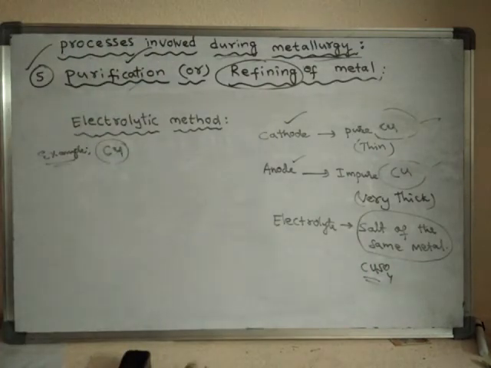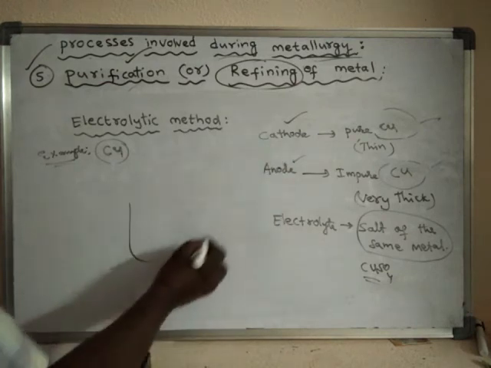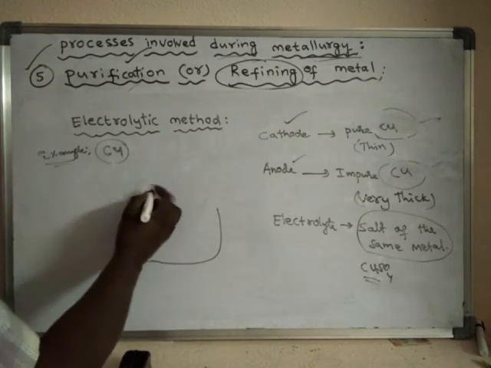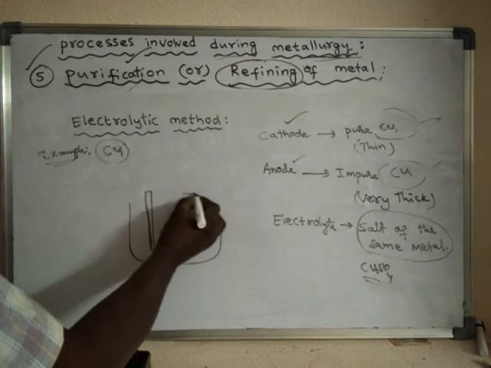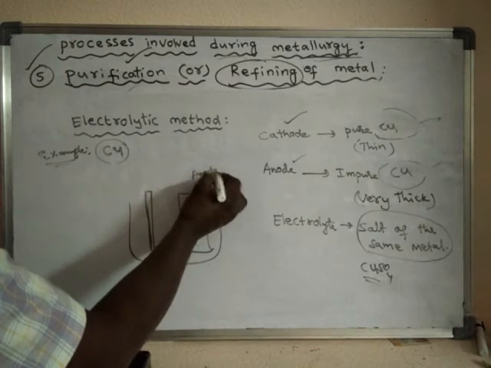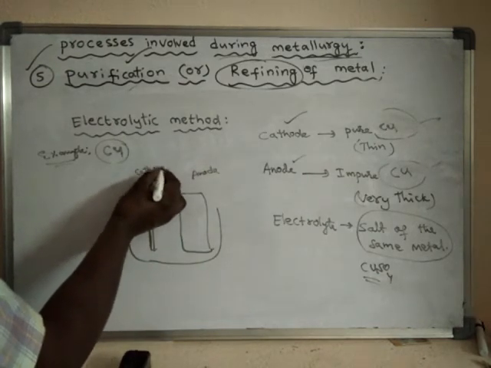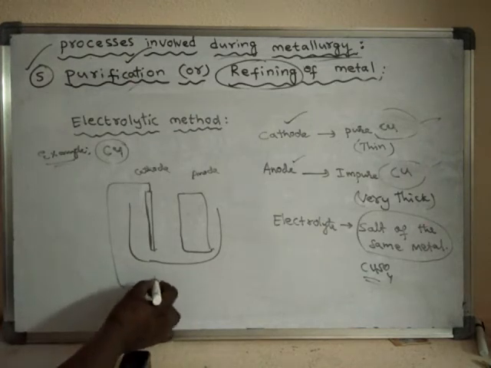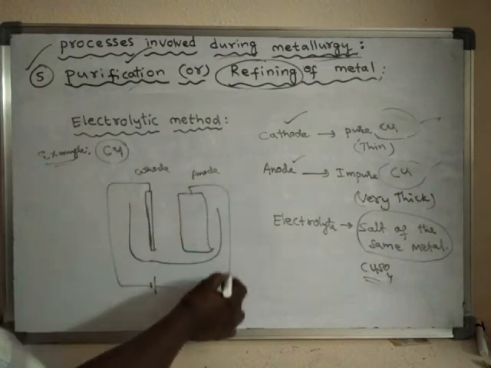Okay, so we have already discussed this method in our previous lesson. So what happens in this method? The cathode is very thin and the anode is very thick. This is the cathode, connected to the negative terminal, and the anode is connected to the positive terminal of the battery.